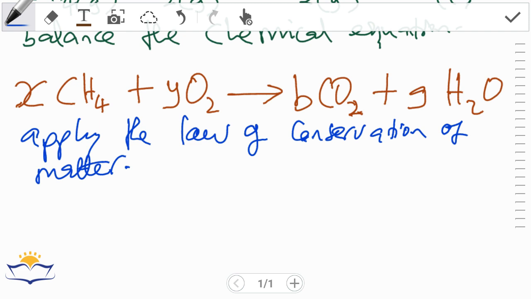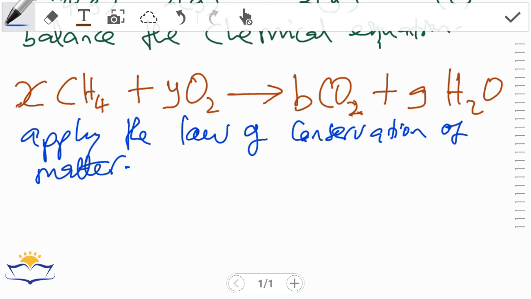So in a chemical equation here, we aren't destroying any atoms, and we aren't creating any new atoms. We are just breaking the bonds between these atoms, and after breaking those bonds, we form new bonds.